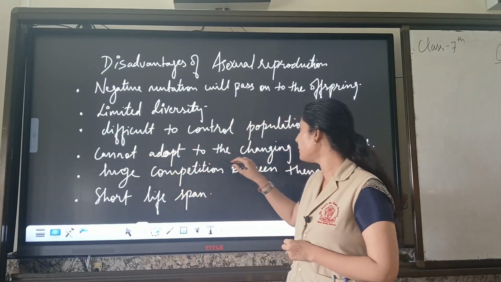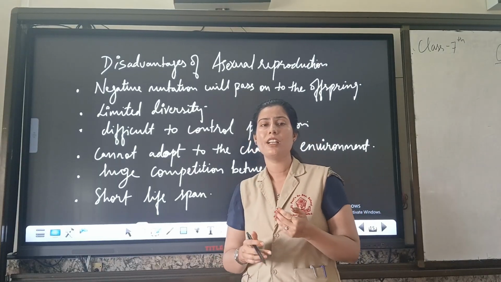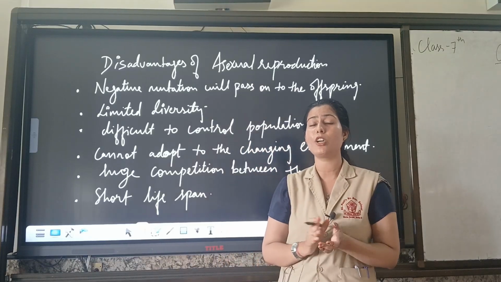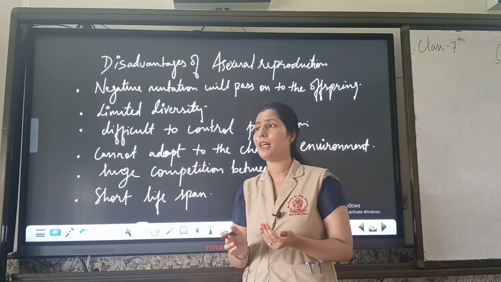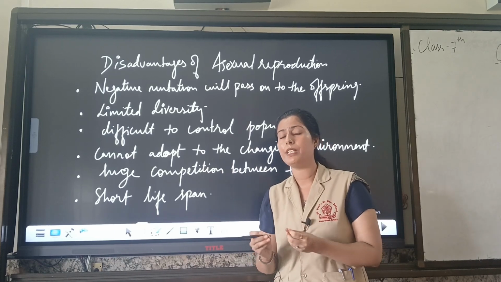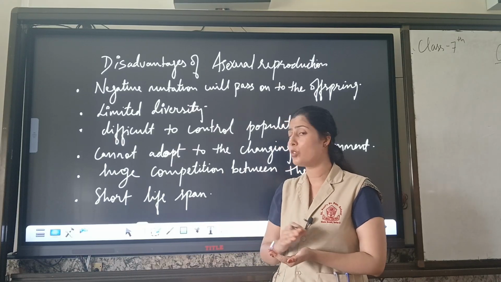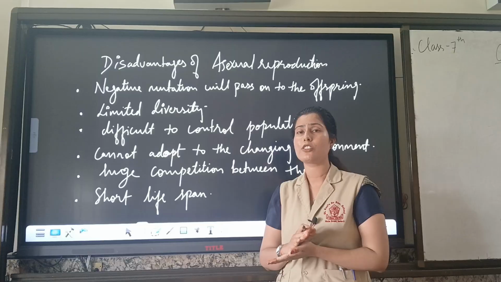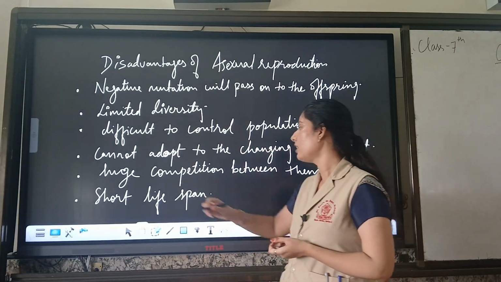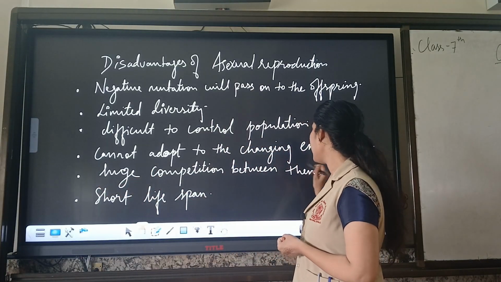Fourth, cannot adapt to the changing environment, because the environment is changing with time, and due to these changes some organisms cannot adapt themselves according to the environment. We have seen Darwin's natural selection, which says that organisms which adapt themselves in nature can proceed to the higher generation. If there is no variation in the organism, there is no way to cope with changing environmental conditions.